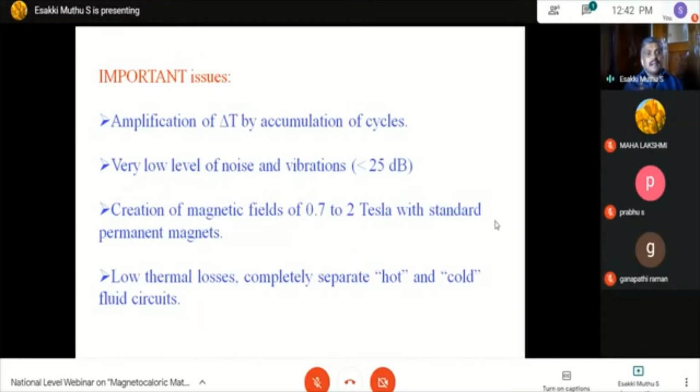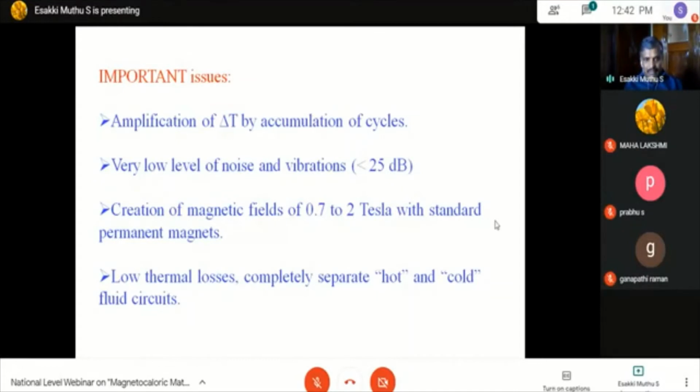And as I already said, delta T, the temperature. If you want a large delta T value, you want more accumulation, more amplification. You want more amplification of delta T by accumulation of cycles, so you want a larger number of cycles. Once you have more cycles, then automatically you can enlarge the value of delta T.